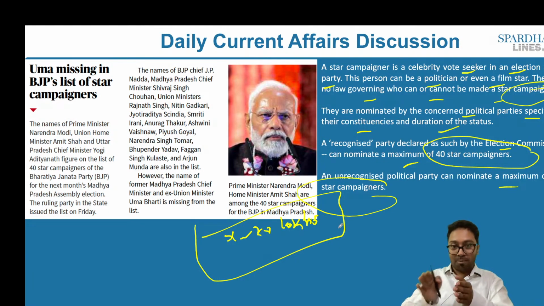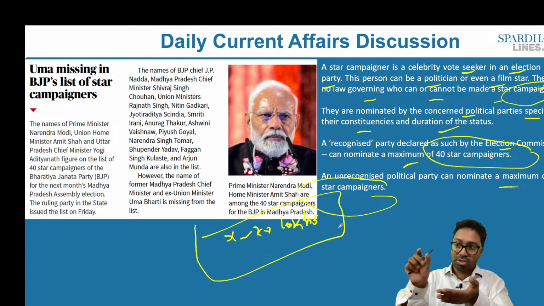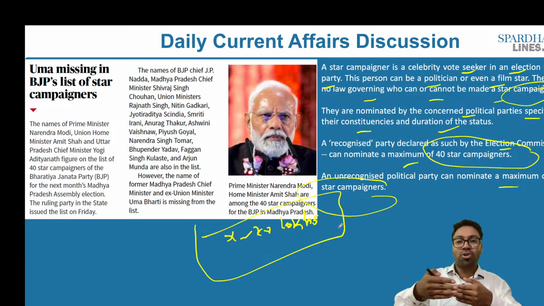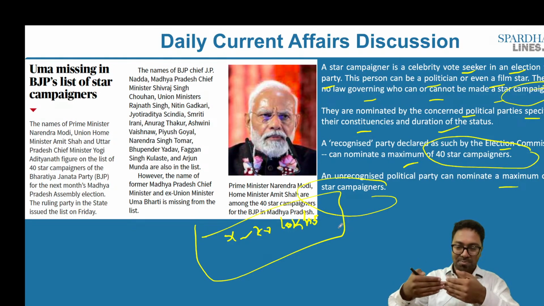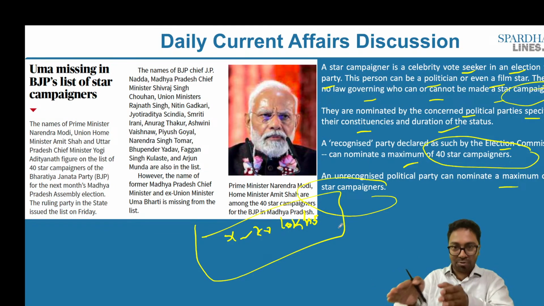So I have a cap of 70 lakhs, I should be able to spend only about 70 lakhs. But if it is a person who is tagged as a star campaigner, if he is coming, he is speaking for the political party, in that case his expenses, his air travel will not be added as my expenses, and as a result I would be given more leverage, I would have more money at my disposal, and I would be able to spend more money that is within the cap of 70 lakh in this particular constituency.